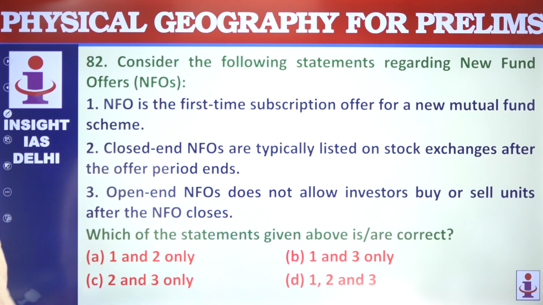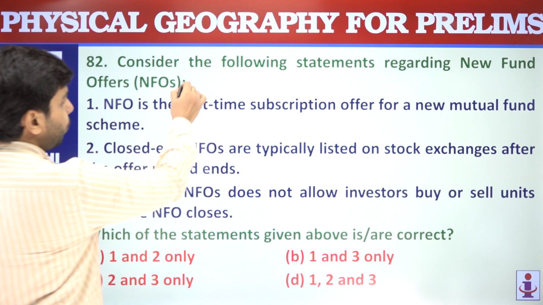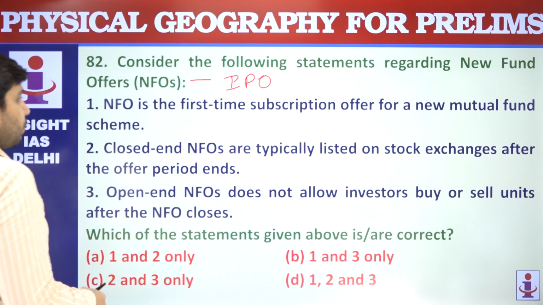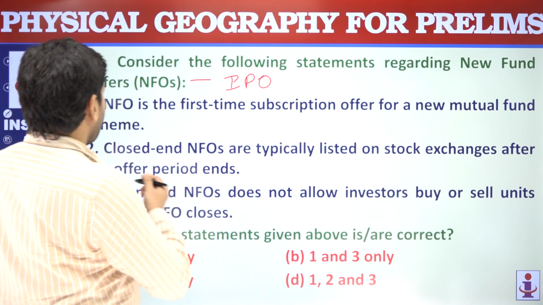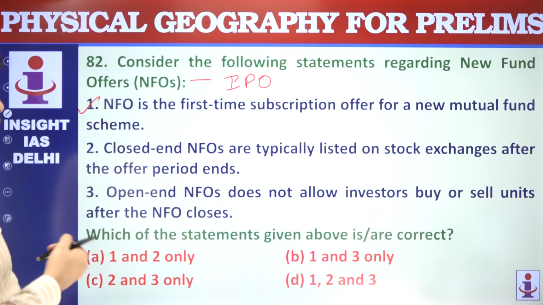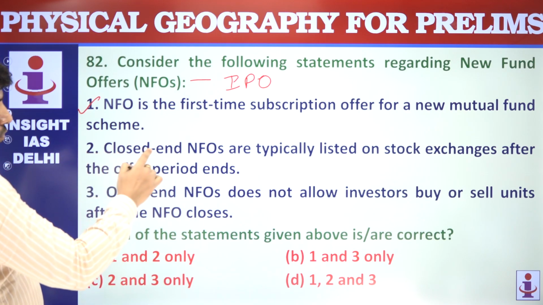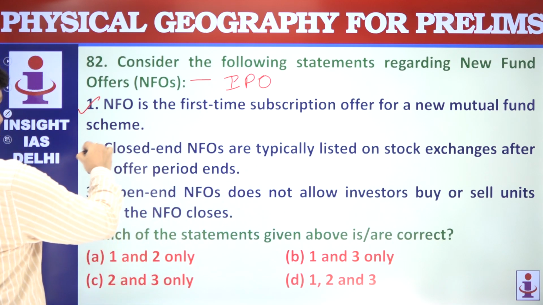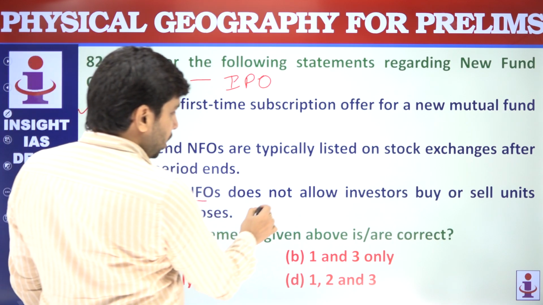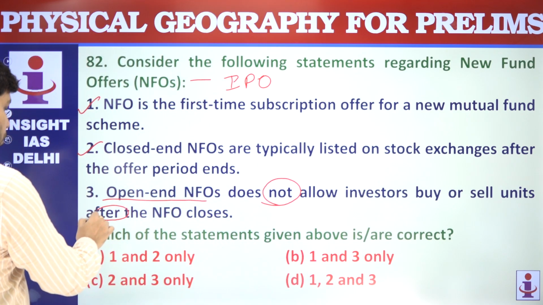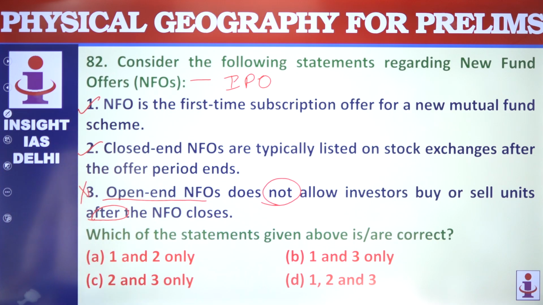New fund offers, NFO, is the first subscription. NFO and IPO: IPO is like the first time when a share is being introduced, NFO is when the first time a new mutual fund scheme is being introduced. Closed-ended NFOs and open-ended. So closed-ended NFOs are typically listed on a stock exchange. Yes, this is correct. Open-ended NFOs do not allow investors to buy or sell units after the NFO closes. Actually, it does allow. So 1 and 2 are correct, 3 is not correct.